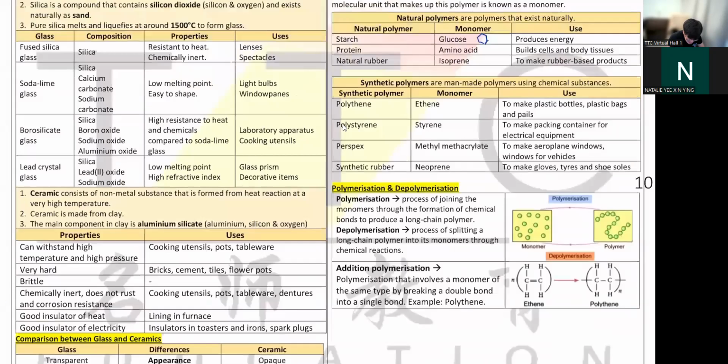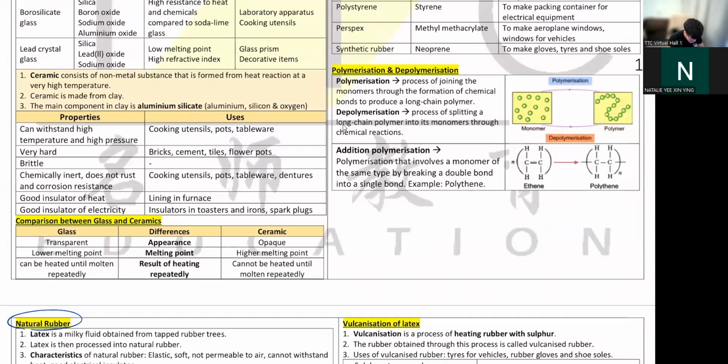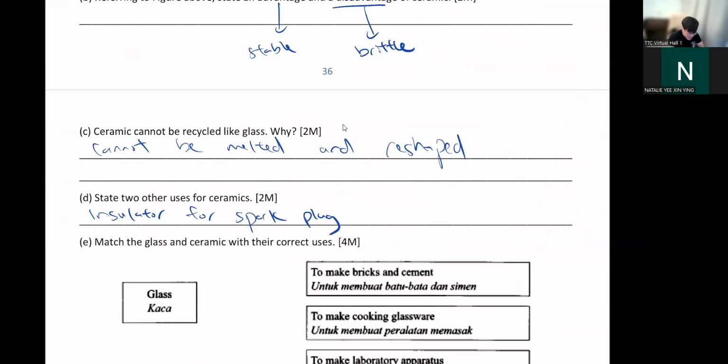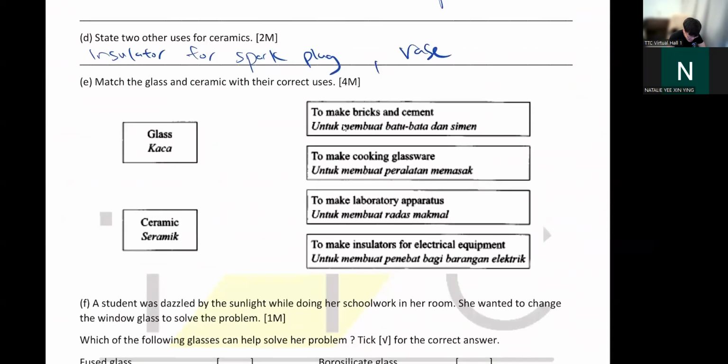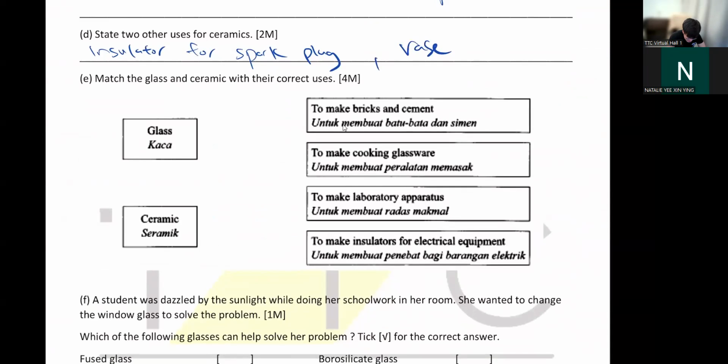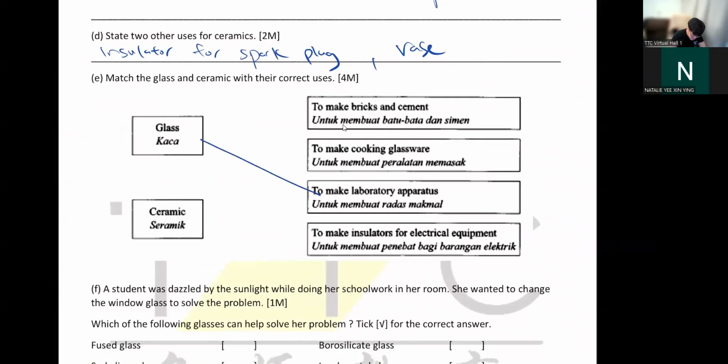What else can you make here? Usually they don't ask this. Oh no, it's not mentioned here even. Okay, basically I think of insulator. You can say make vase. Although vase is porcelain, whatever, you get the point, it's the same thing. So next, glass, we use it to make apparatus. We use it to make glassware. The ceramic, we use it to make bricks and cement. Oh, that's the answer. We use it to make insulators, as I said just now.